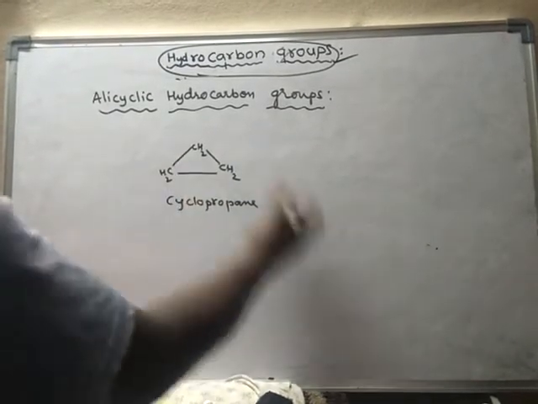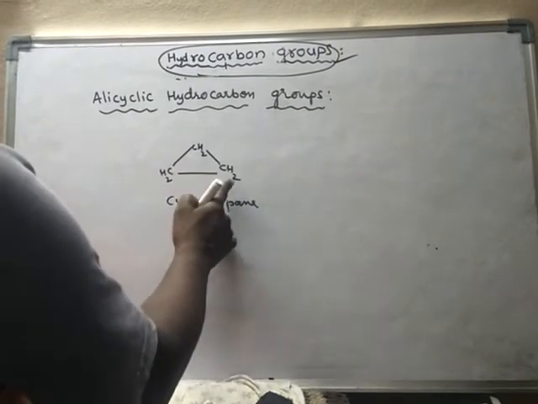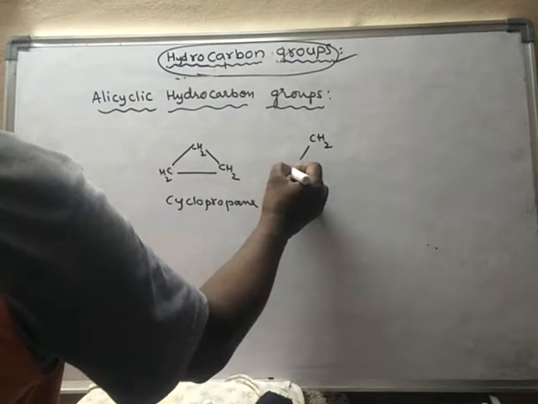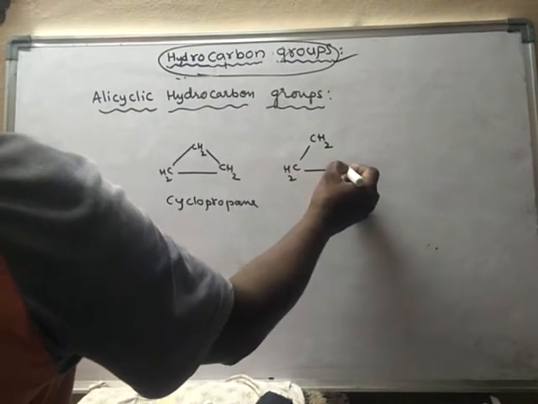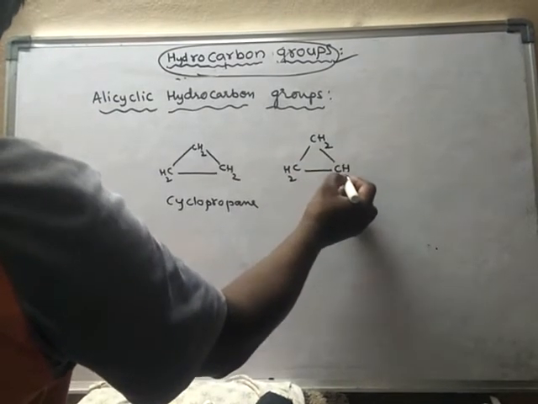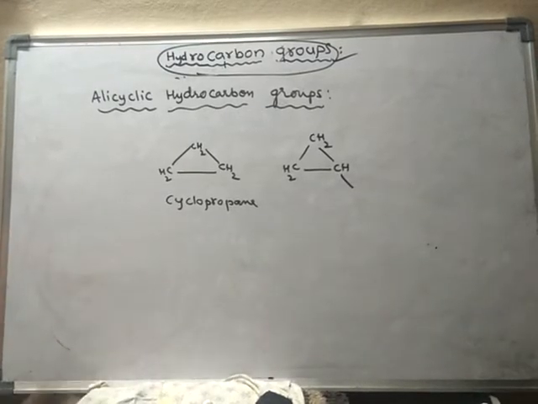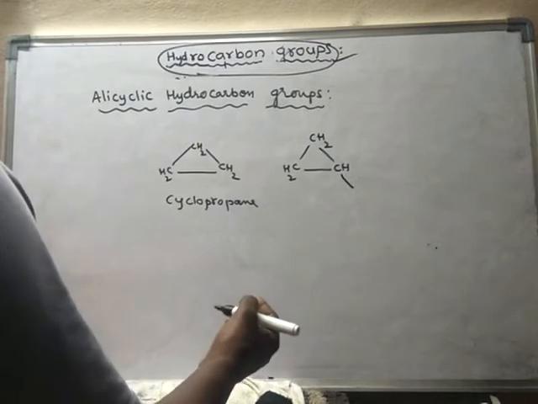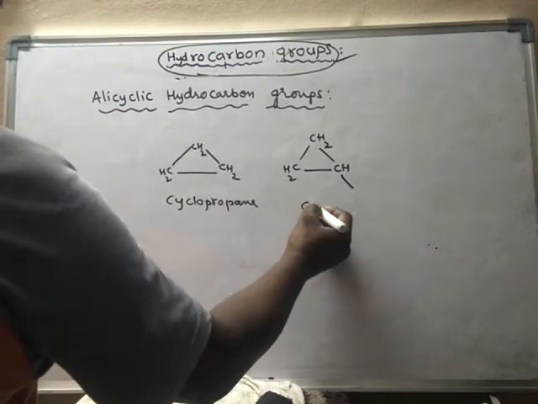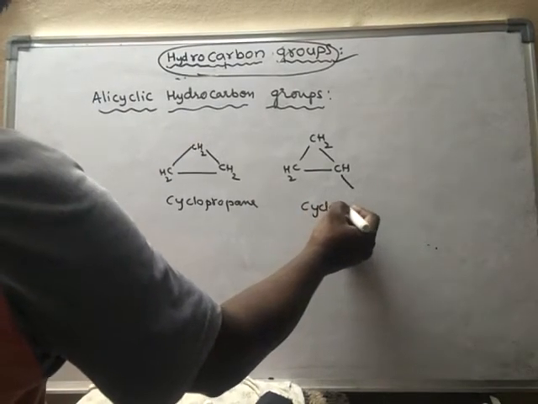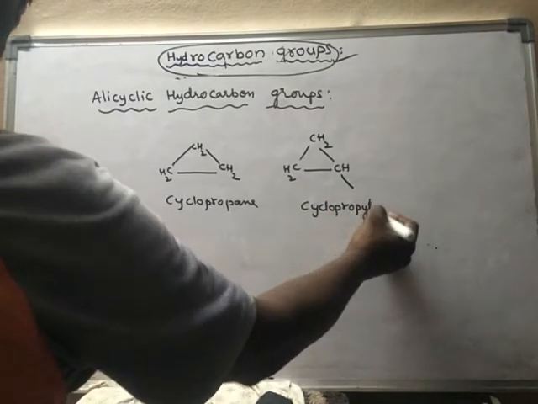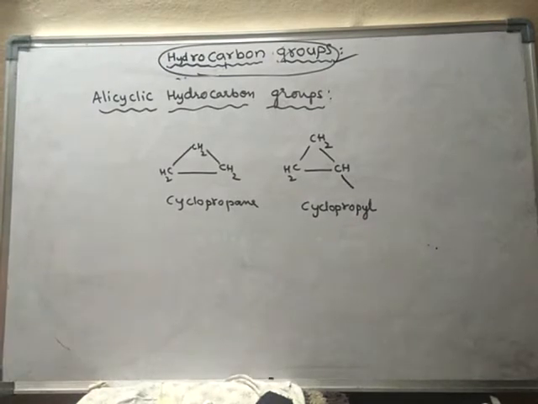If you remove one hydrogen, any hydrogen, suppose I remove this hydrogen, this will become a monovalent carbon. That means one bond is vacant, one bond is empty. Now it is called cyclopropyl group.